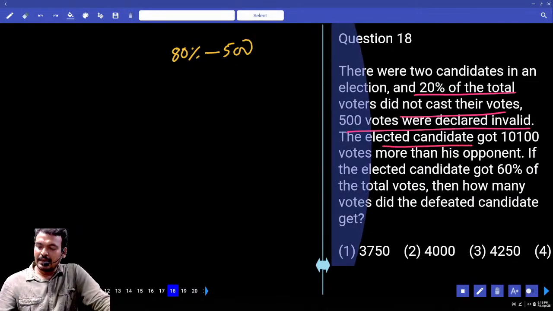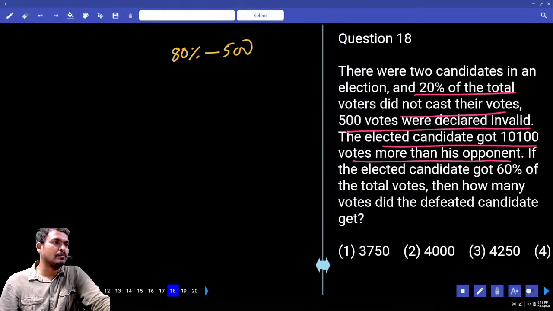And the elected candidate got 10,100 votes more than the opponent. Winning candidate compared to opponent has 10,100 more.